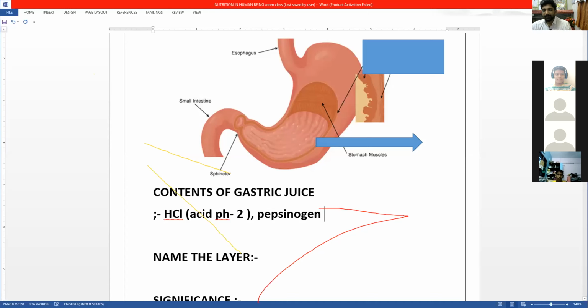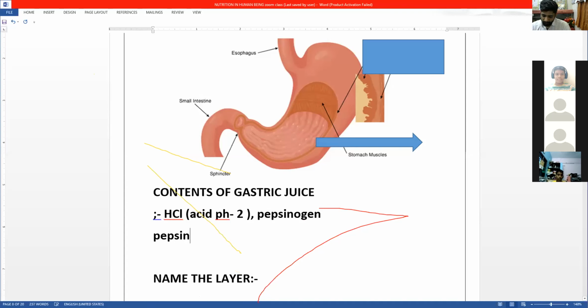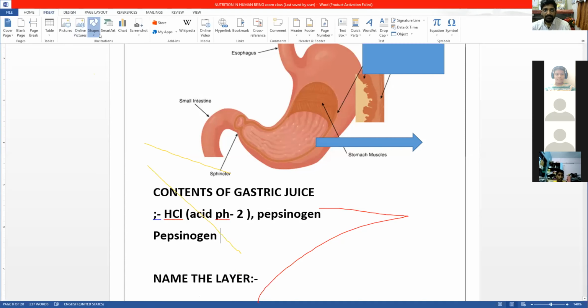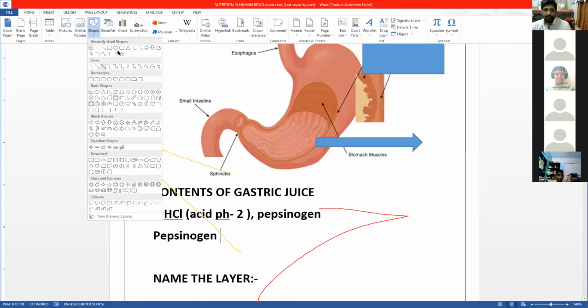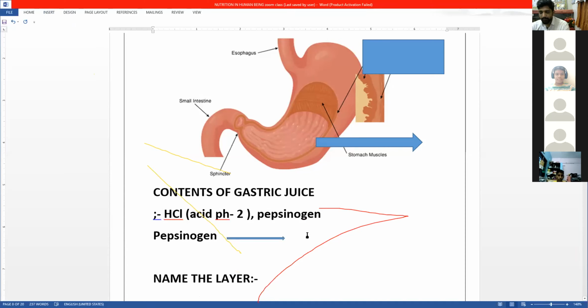Okay, don't write pepsin. Pepsinogen. See here, you should understand. Pepsinogen is converted to pepsin by the help of this HCl. So this HCl provides acidic medium.